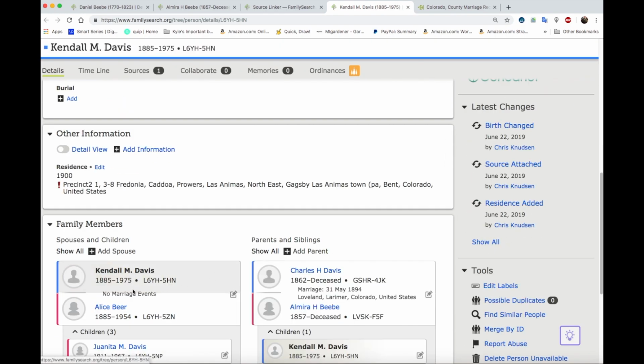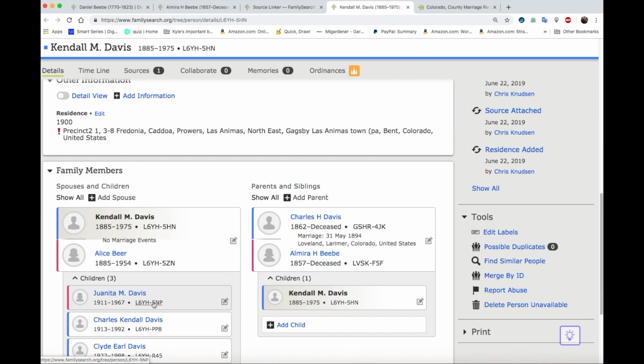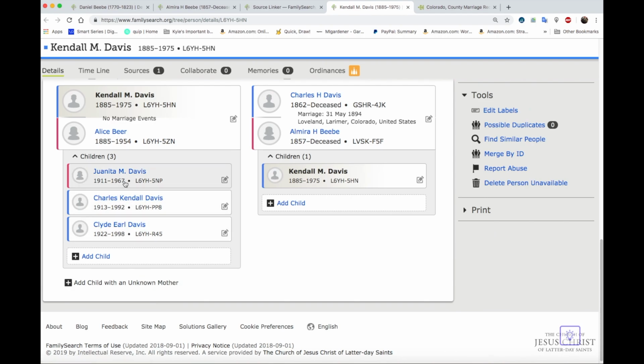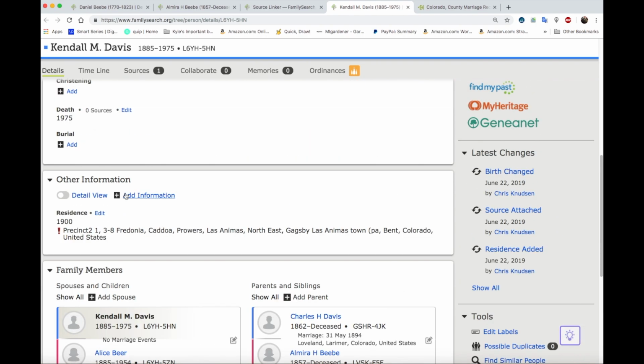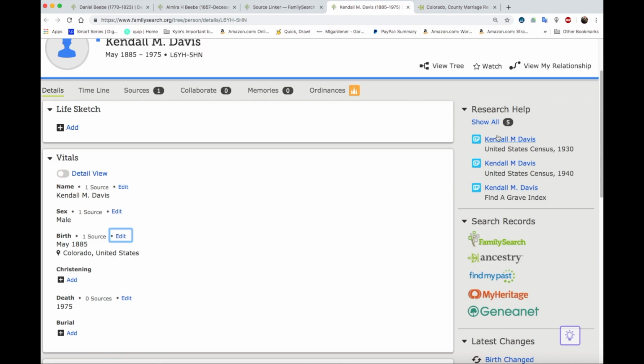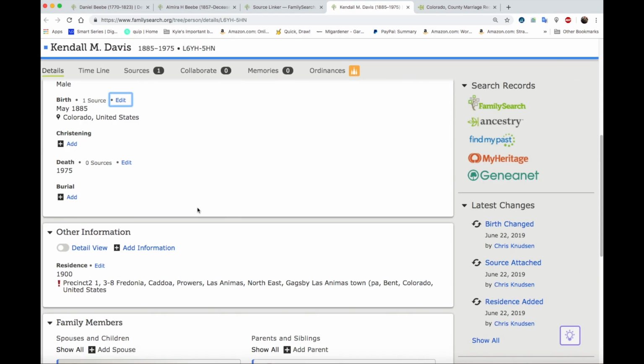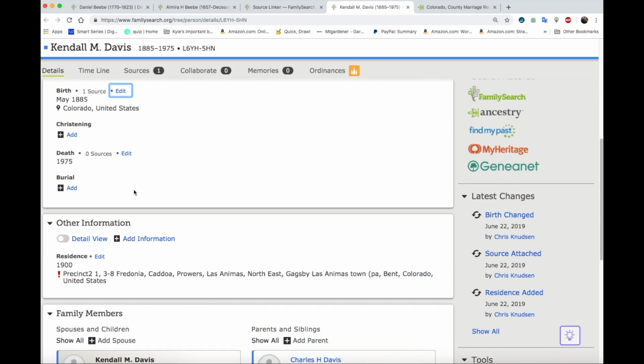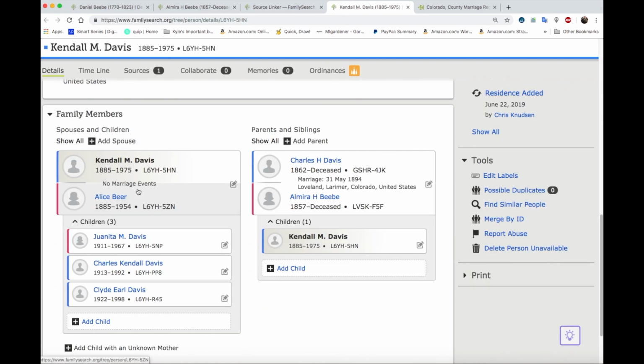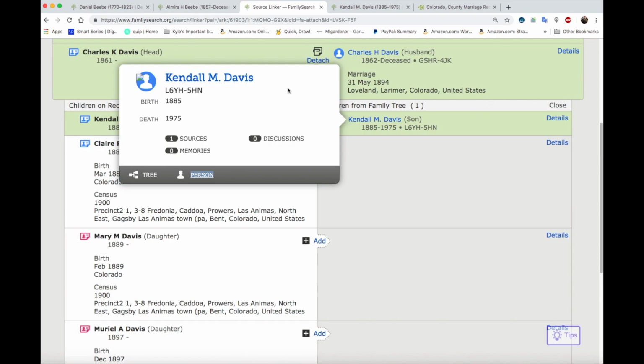And you've got Kendall married to Alice, and their 3 kids, 1922. But it looks like they have more kids, but some of them are probably still alive, so you don't want to add too many. Okay, so now we can go back to this census record.